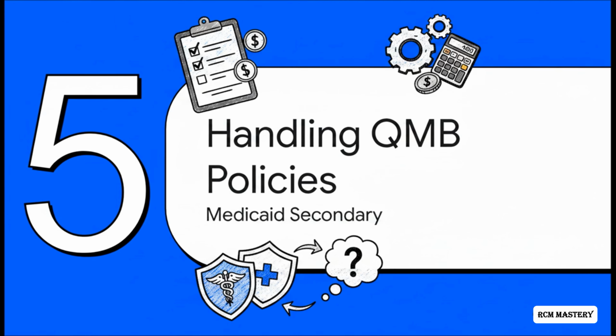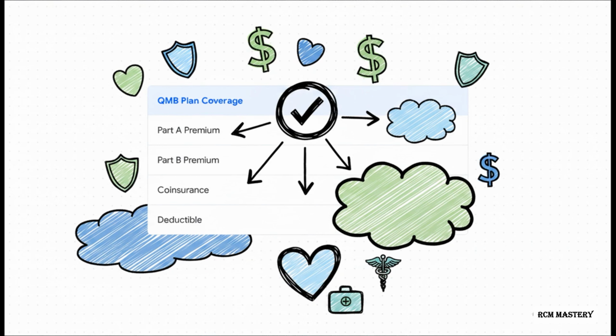Finally, let's head into Section 5, handling QMB policies, specifically when it comes to those pesky Medicare deductibles. A biller in our source material mentioned they were once told that a qualified Medicare beneficiary, or QMB plan, only covers the Part B premium and pays absolutely nothing toward coinsurance or deductibles. But looking right at the CMS portal rules, that is completely incorrect. A true QMB plan covers the Medicare Part A premium, the Part B premium, the Medicare coinsurance, and yes, even the Medicare deductible. It's designed to be comprehensive financial protection for the patient.